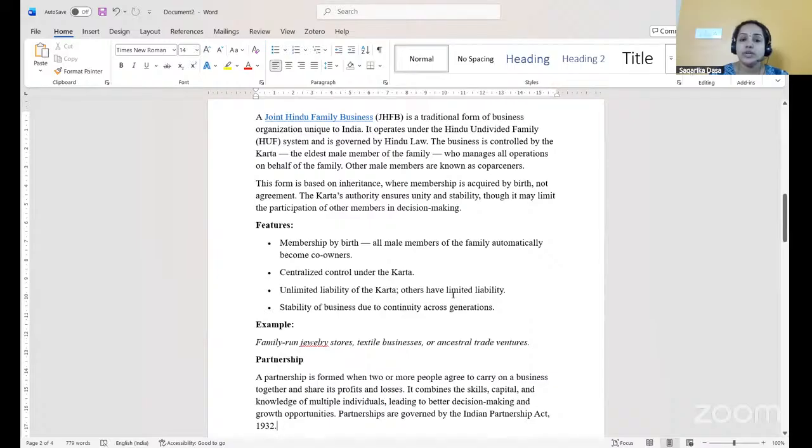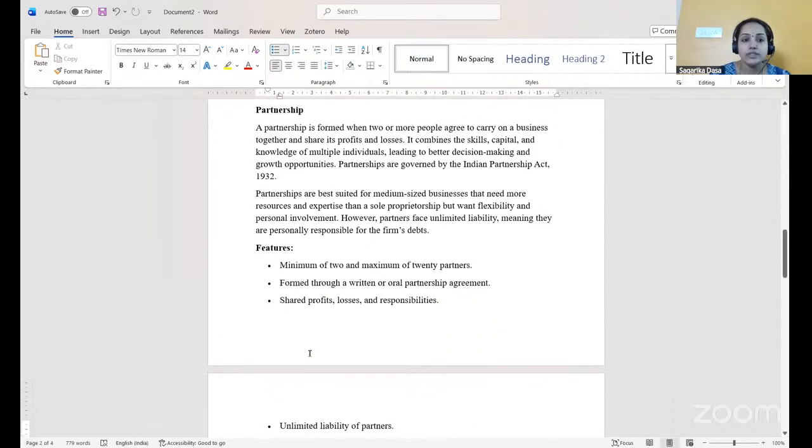There is stability of the business due to continuation across generations. Now, these businesses will run continuously from generation to generation. Whenever a new family member comes into the business, they will continue the business after the tenure or after the death of the Karta. A new family member will become the Karta and he will run the entire business. For example, family-run jewelry stores, textile businesses, or ancestral trade ventures. Such types of businesses will be run as joint Hindu undivided family businesses.